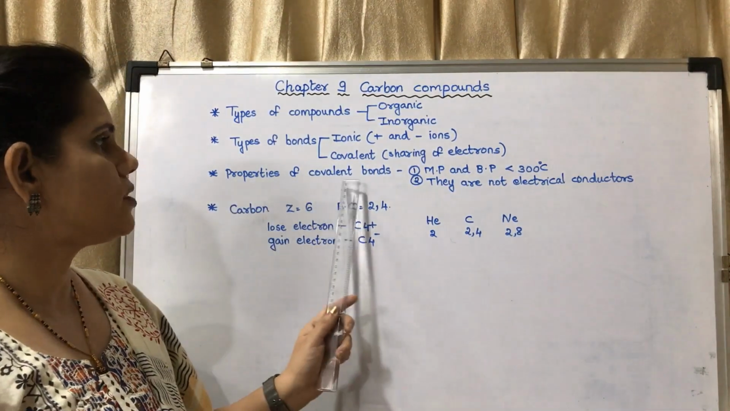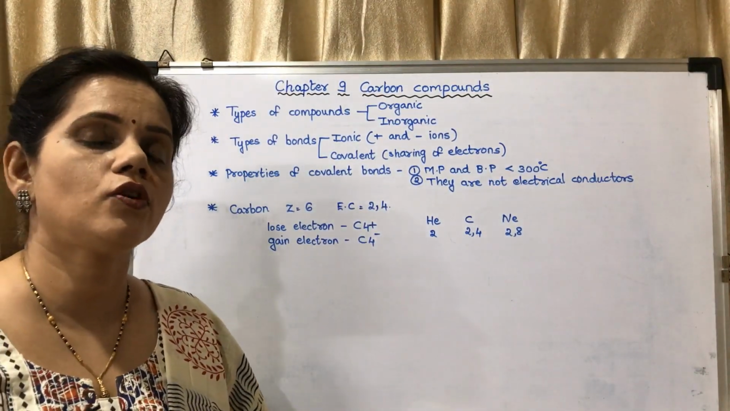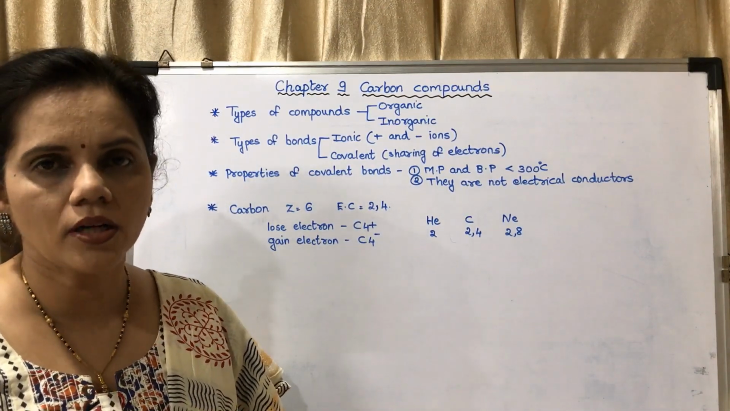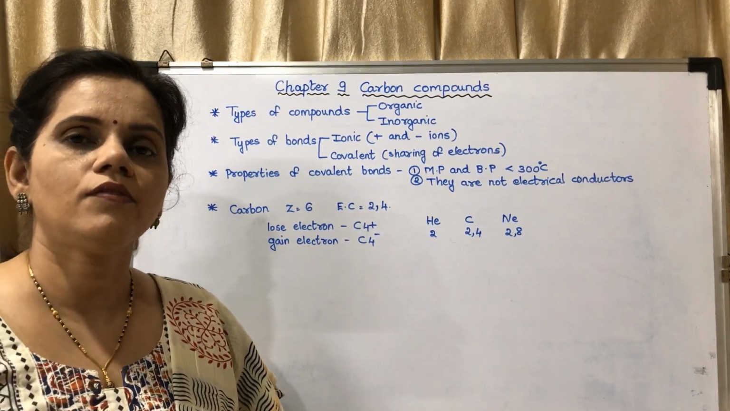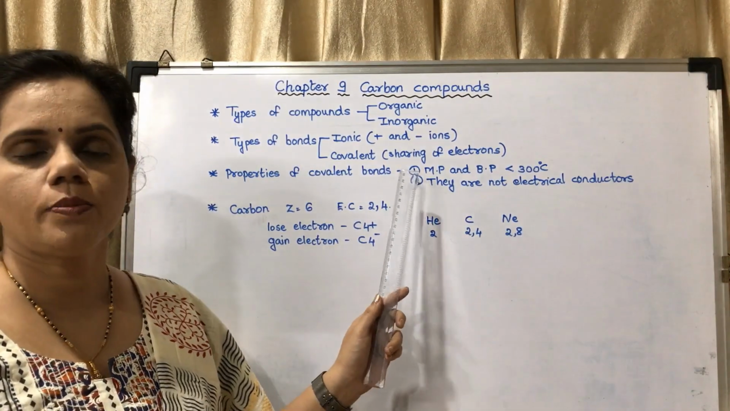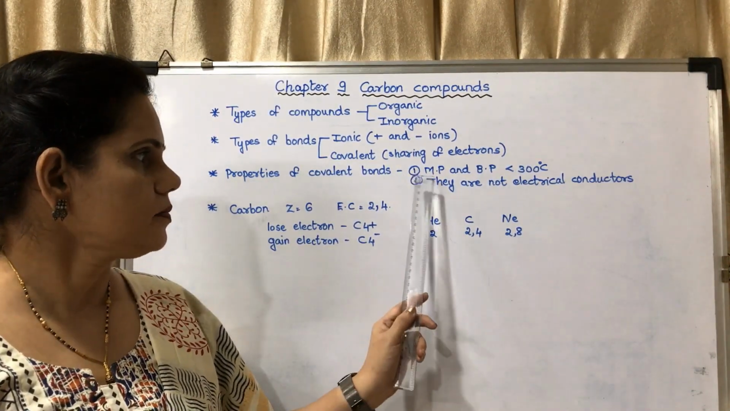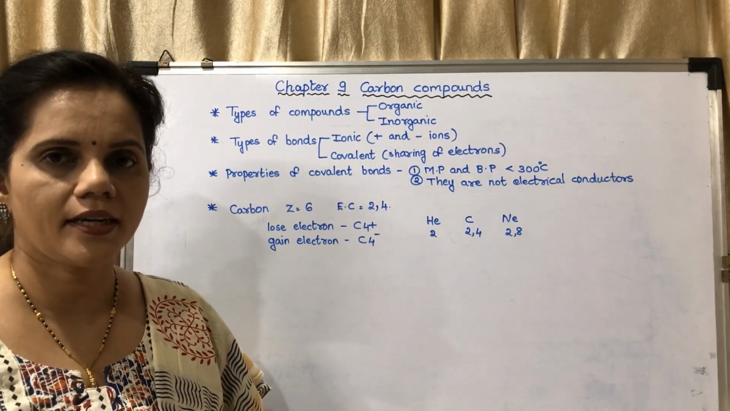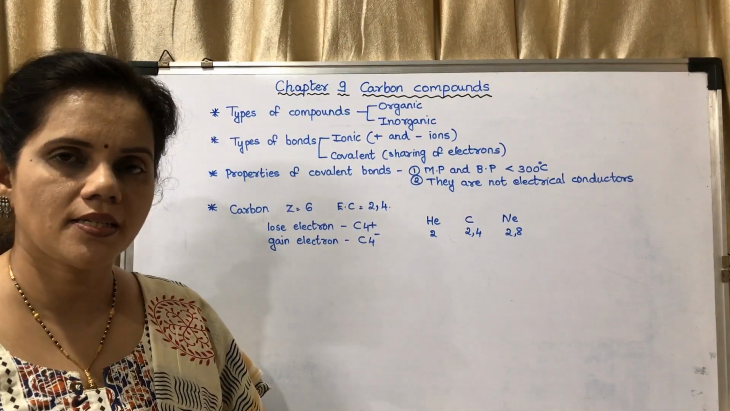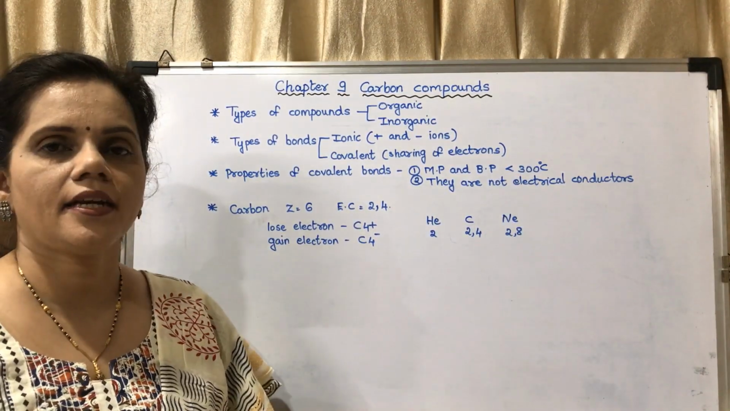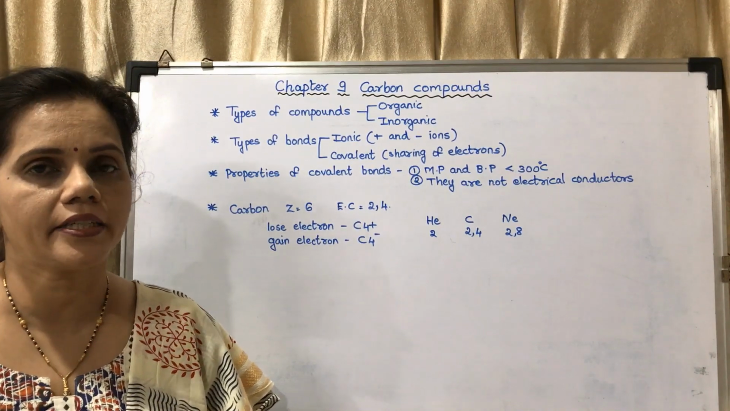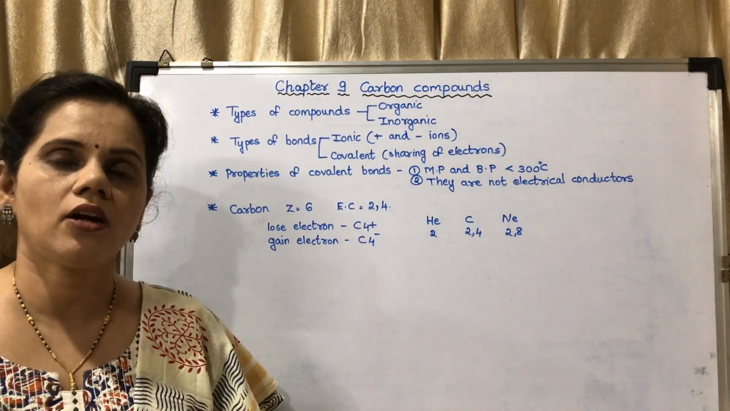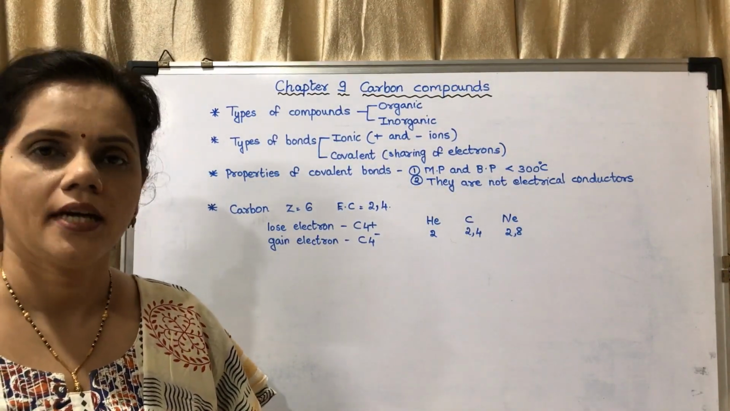Now the properties of covalent compounds. What are the properties of covalent compounds? In the last chapter we studied the properties of ionic compounds. This chapter is about the properties of covalent compounds. There are two properties. First, the melting point and boiling point are generally less than 300 degrees Celsius. You may mark this in your textbook. Second, they are not good conductors of electricity. So compounds like glucose and urea are organic compounds and they do not conduct electricity.